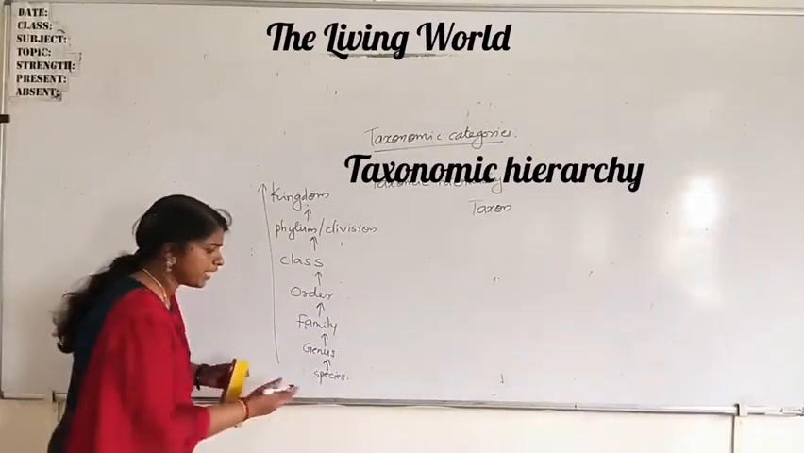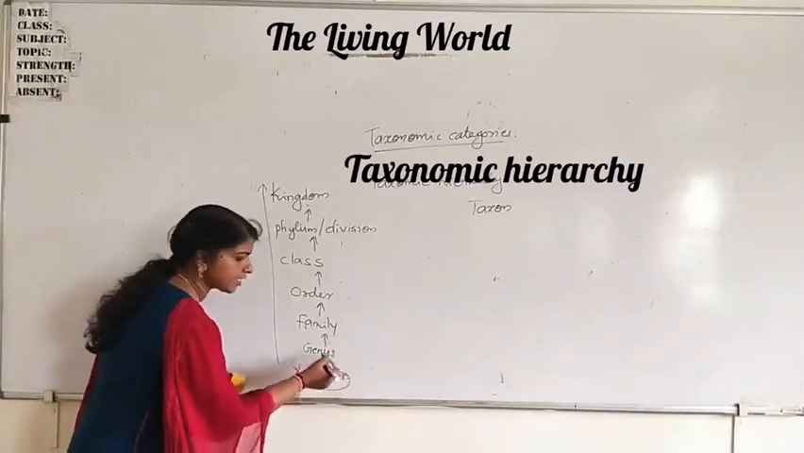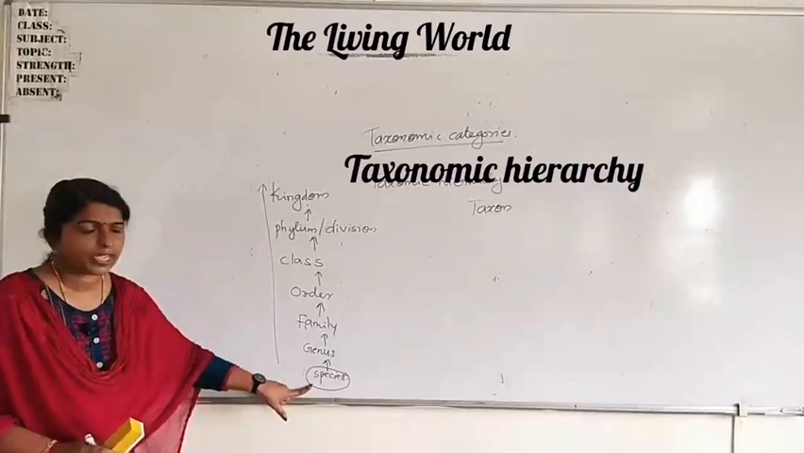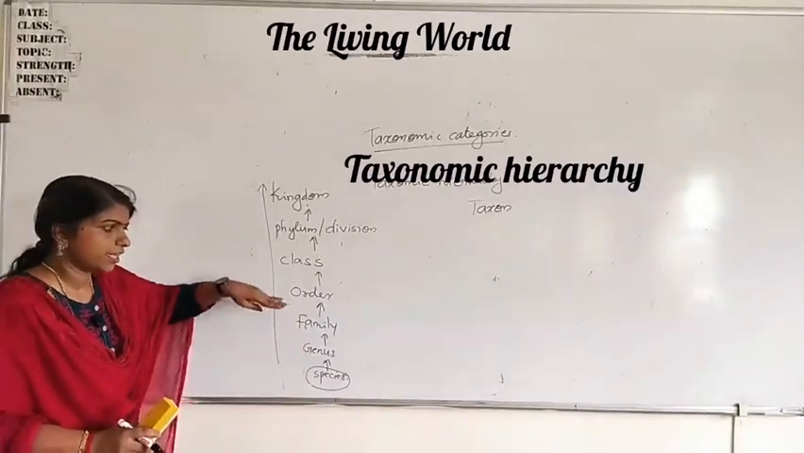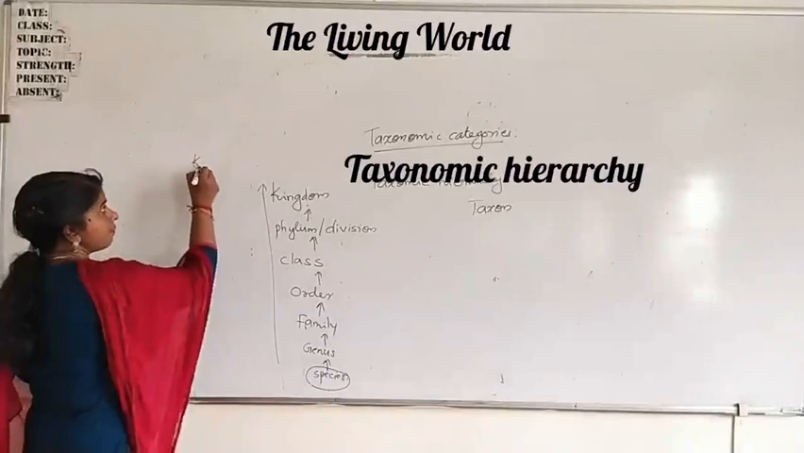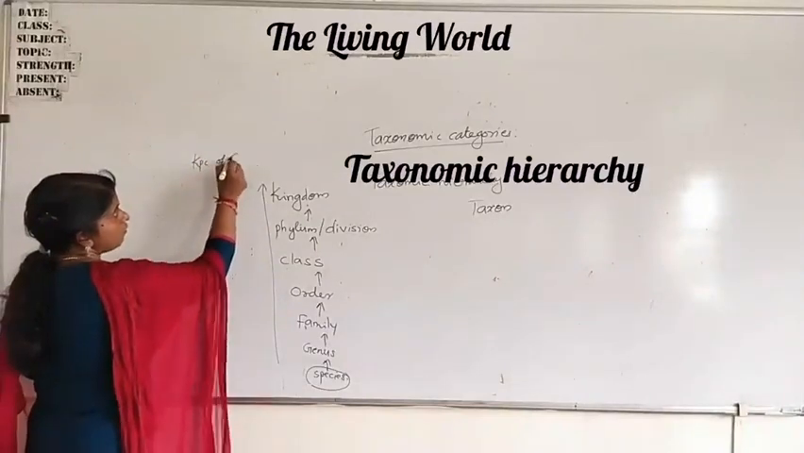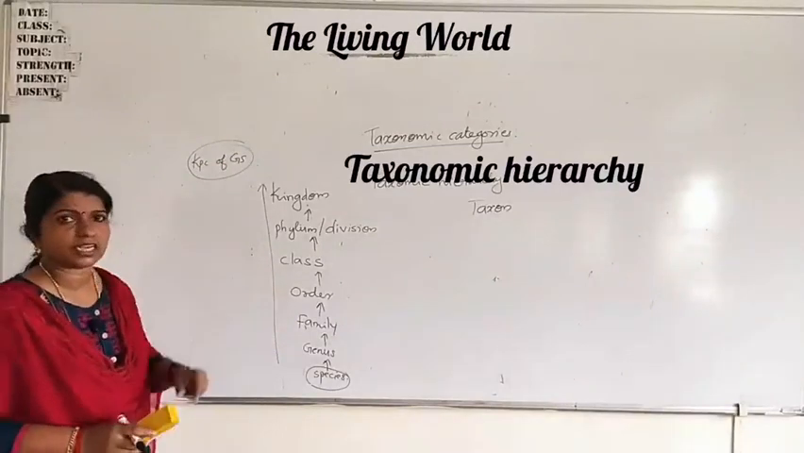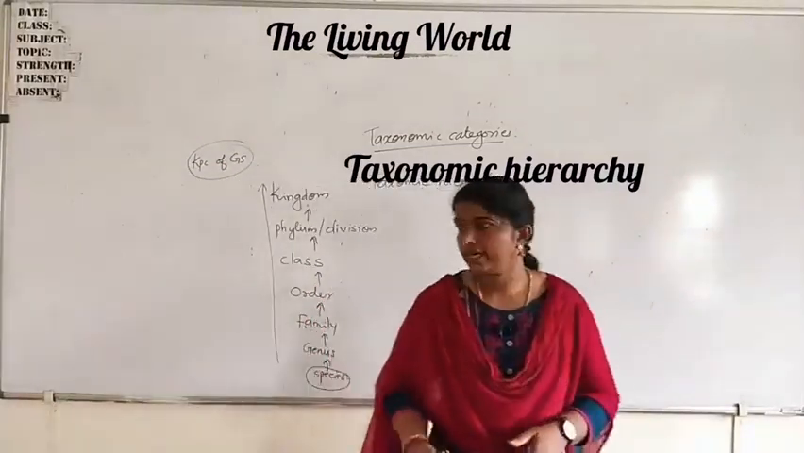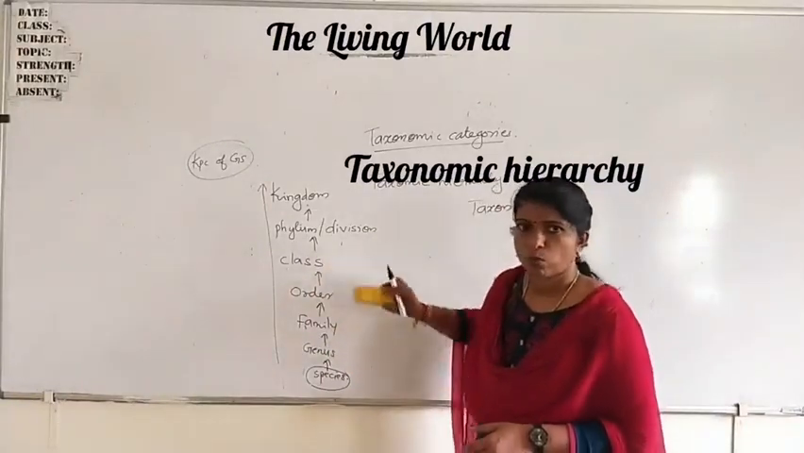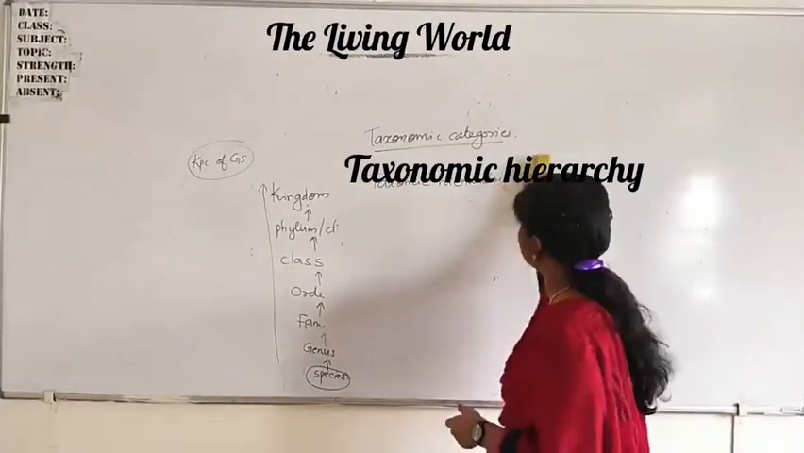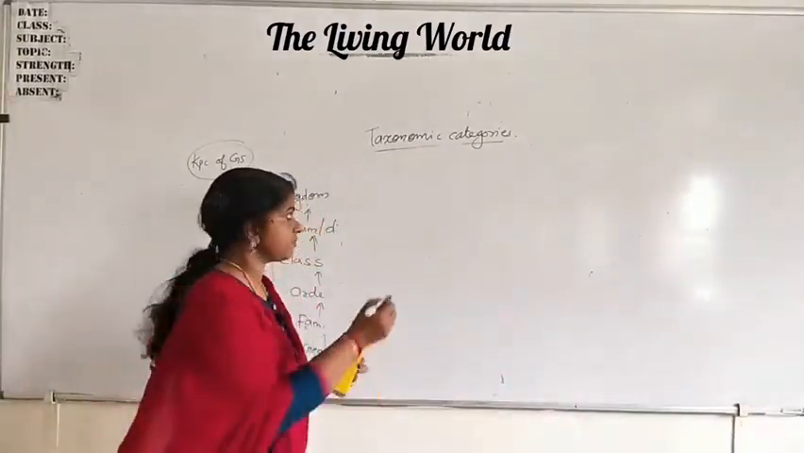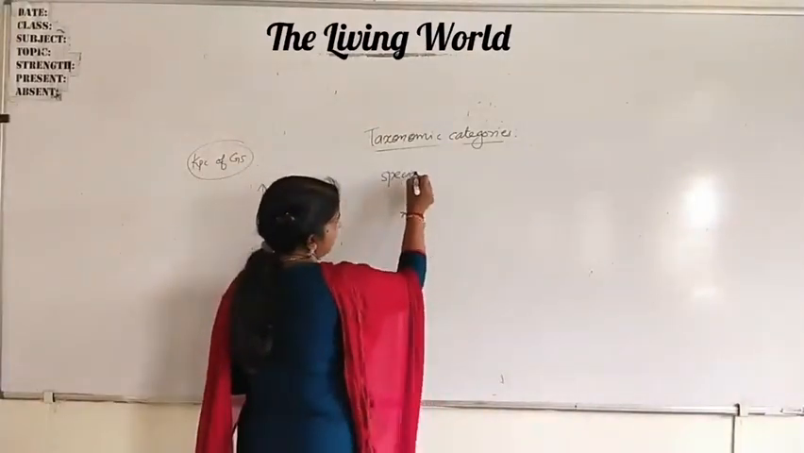So the basis of classification is species. This is the unit of classification. Then species, then genus, then higher groups. So you can easily remember it as KPC of GS. In this way you can remember these things in the correct order. Now we can study these categories one by one. First one, species. Do you know what a species is? In 9th class also you learned these things.